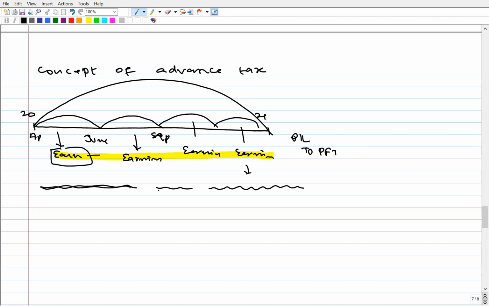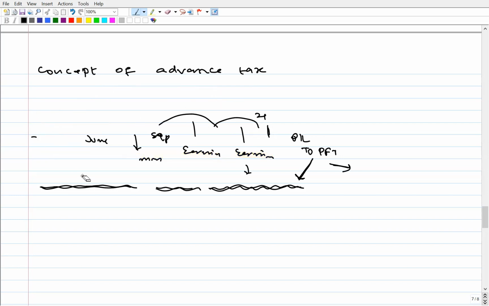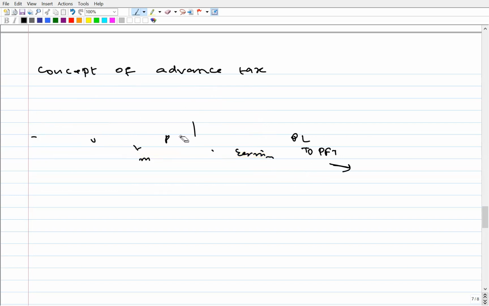Some amount we have already paid, and finally at year end we find out what the total tax liability towards the government should be based on our 12 months' earnings. After setting off what we have already paid, pay the difference. And if we have paid excess, claim the refund from the government. So we are going to discuss the accounting of this concept right now.